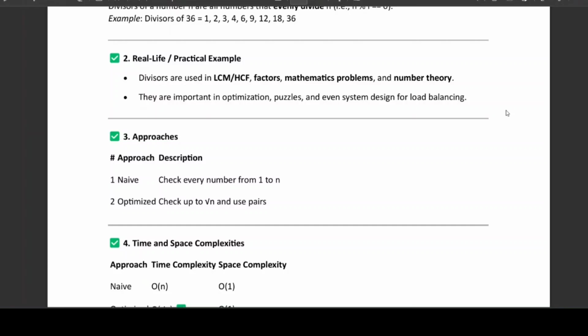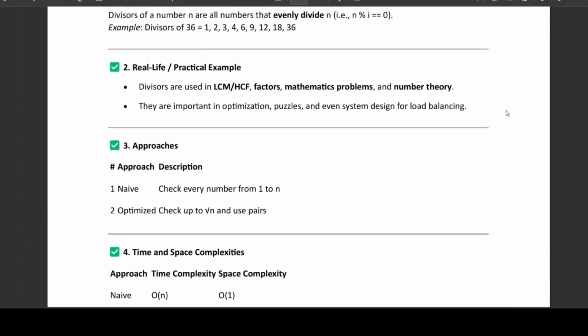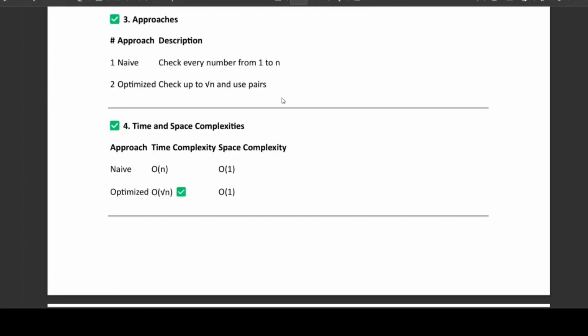Coming to approaches, there are two types: the naive approach and the optimized approach. The naive approach checks every number from 1 to n, and the optimized approach checks only up to the square root of n. The time complexity of the naive approach is O(n) with constant space, and the optimized approach is O(square root of n) with space complexity 1.